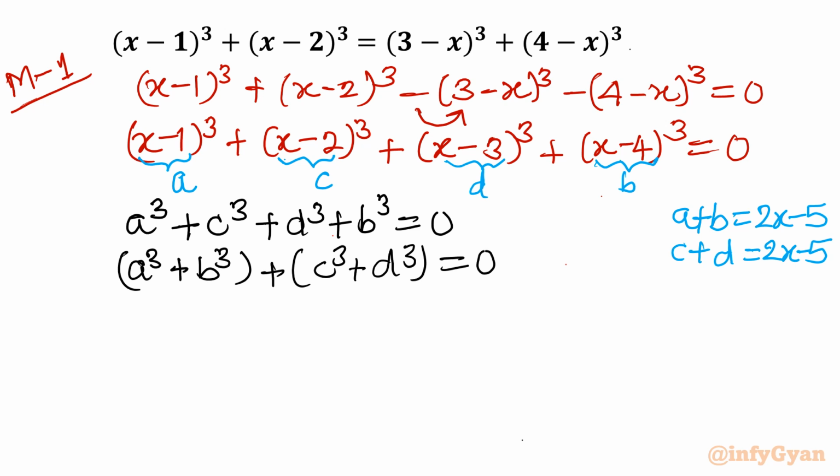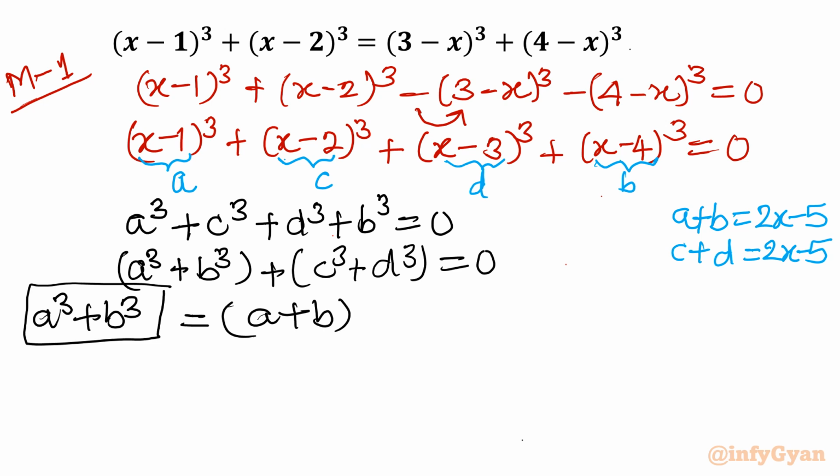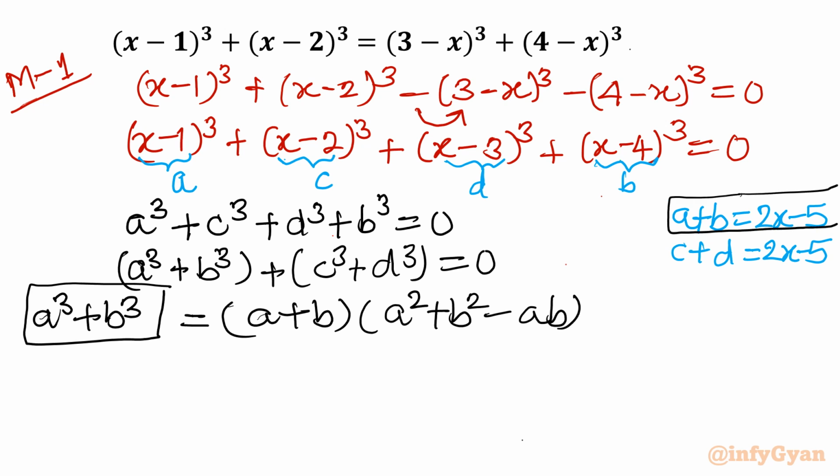Now I will only focus on A cube plus B cube. What is the formula of A cube plus B cube? We know it is (A plus B)(A square plus B square minus AB). A plus B we have already calculated as 2x - 5, so in that place I will write 2x - 5.